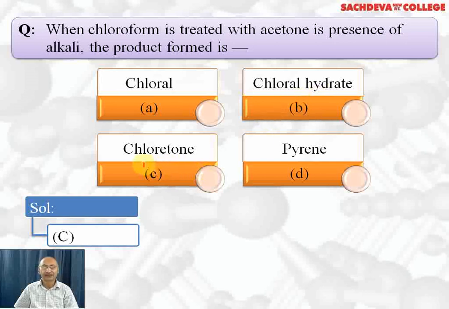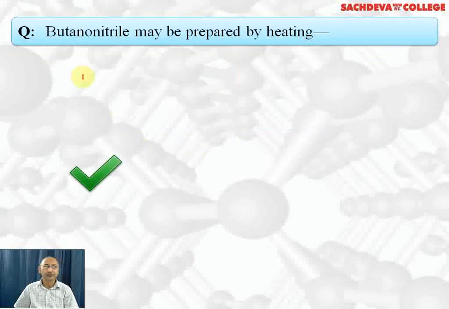Chloretone is CH3C(CH3)(OH)CCl3, that is chloretone. It is used as a hypnotic and sleep-inducing drug. Hypnotic means a sleep-inducing drug. Pyrene is not carbon tetrachloride, which cannot be obtained. So the correct answer is chloretone, C part.